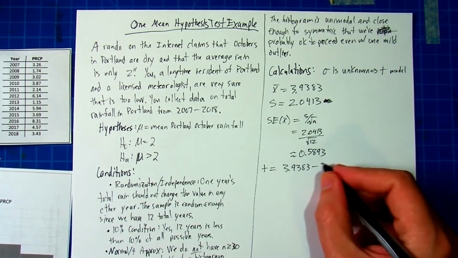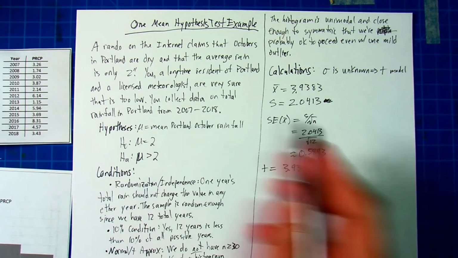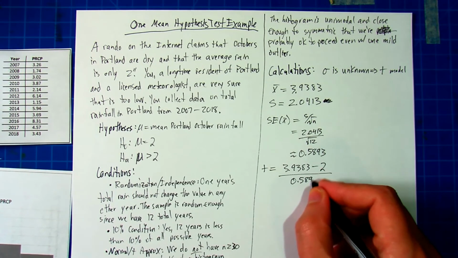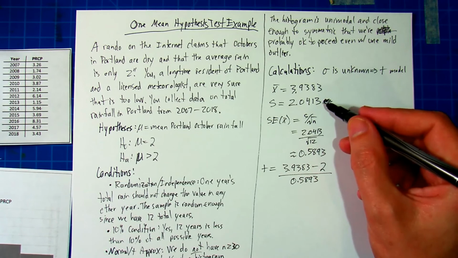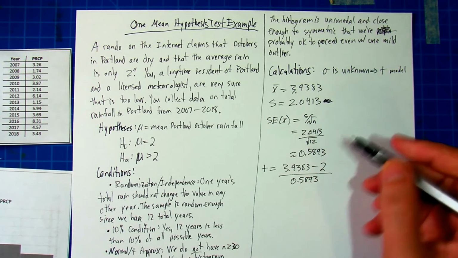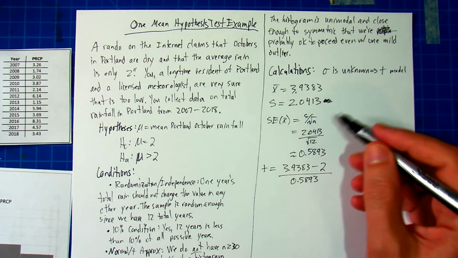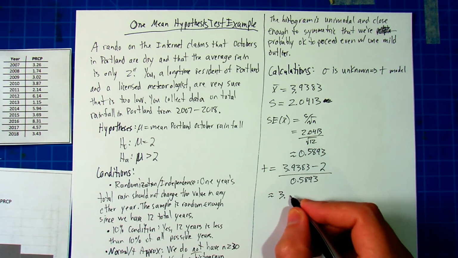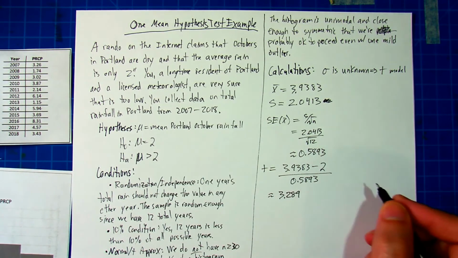Now we calculate our test statistic is x bar, 3.9383 minus the 2 from the null hypothesis. Divide that by the standard error of x bar. Be careful, don't divide it by the standard deviation of the x values themselves, always by s over the square root of n, and you will get approximately 3.289.